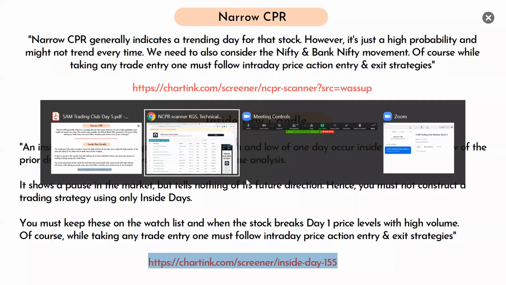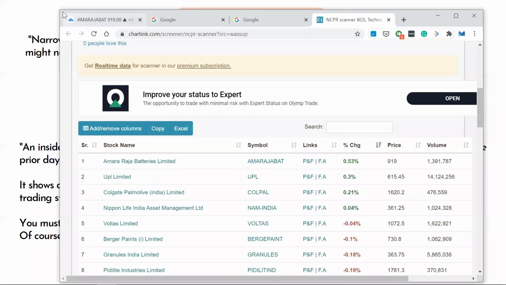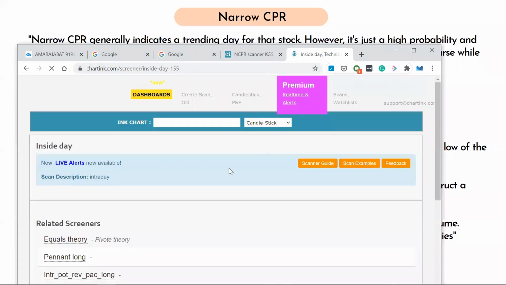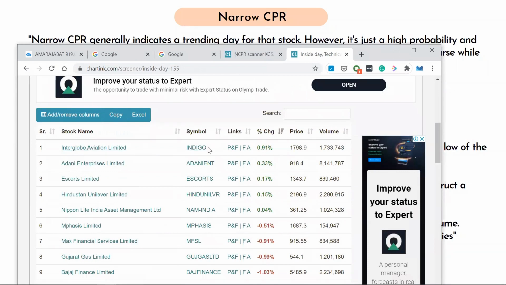Let's see this. It's saying Indigo Aviation Limited and Adani Enterprises have formed an inside day. That means we are looking at this for the coming day, that is this Friday. It's saying it has already formed an inside day candle. So you may keep it on your radar, like Hindustan Unilever. Let's see if it has formed an inside day or not. If you are unable to see manually whether an inside day candle has formed or not, this will help.